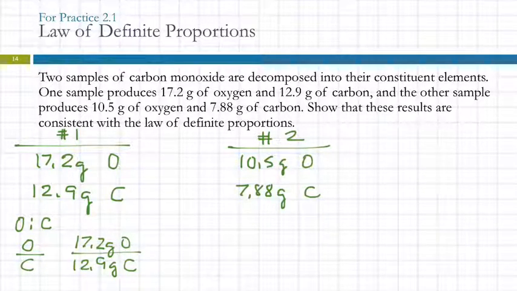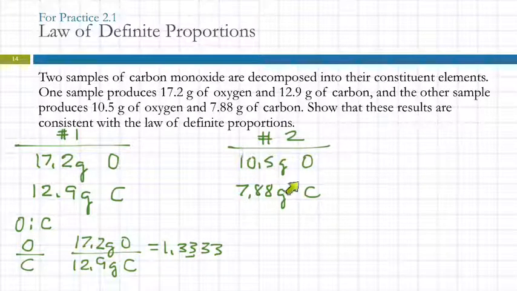Calculator: 17.2 divided by 12.9. So I get 1.33, that would be 3 significant figures, and that's the ratio, and it just keeps going on. For the other sample, we're going to do the same thing.